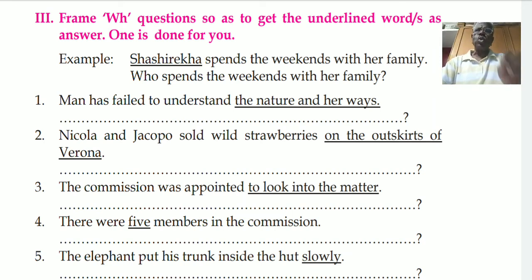All these rules you must know, and it is an easy chapter. In the exam, there will be 3 questions on question forms. One is to add a question tag. I am a student. The question tag will be aren't I. One more question will be like this: something will be underlined and you have to frame a question. Today I have done that. Then the third, which I will take tomorrow in class, is do forms. You have to frame a question with do, does or did. It is almost like yes or no questions. That we'll do tomorrow.